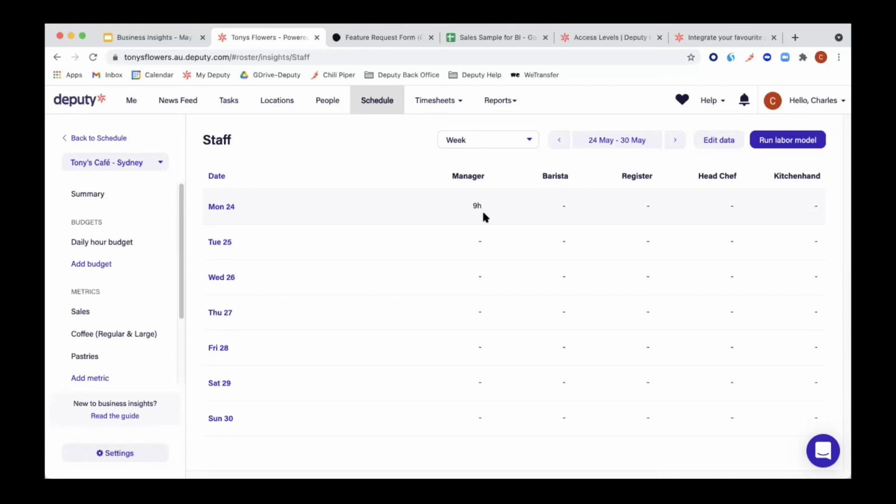The units that we put in there before, they are now shown here as hours so that we can compare it to something else. And also, if you're wondering why it does not say anything in barista or register, it's because we only created that metric now for the manager area. You would then have to do it for baristas, for people on register, for head chef, kitchen hand, etc., etc.